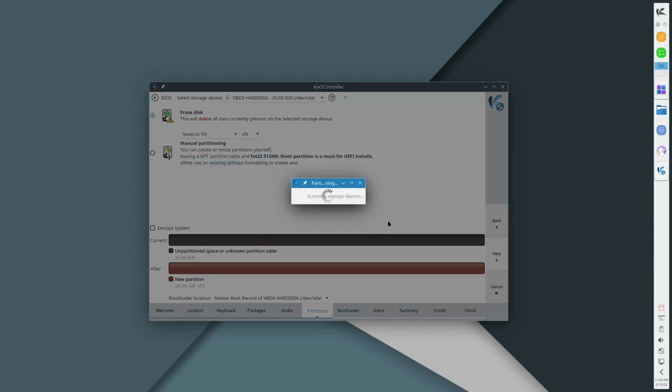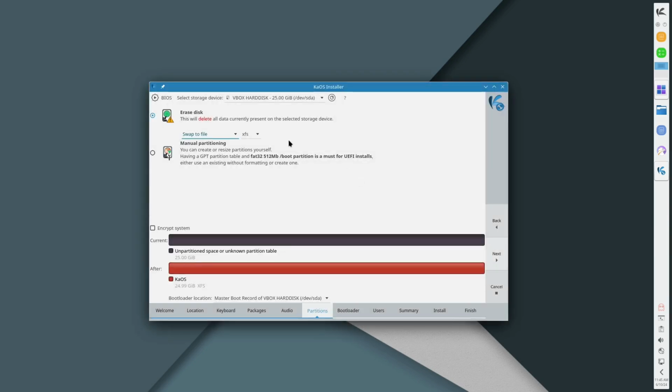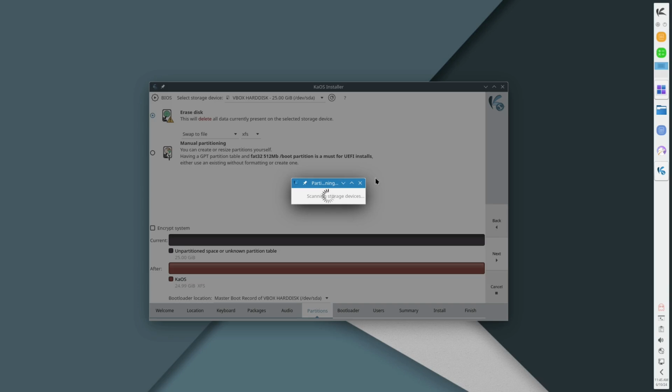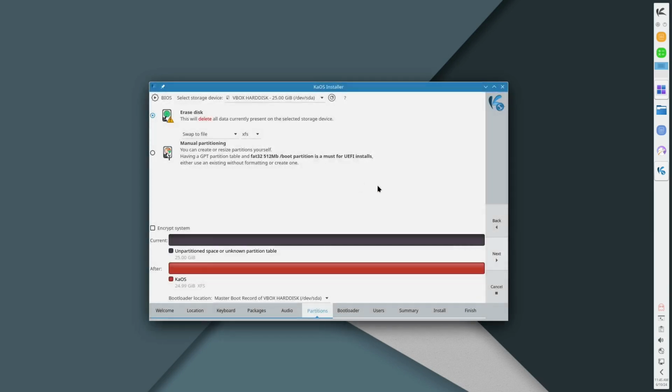I'm going to see how long it takes to actually stop. So I let that spin here for 5 minutes. It's sitting here for like 5 minutes. You'll note my time. And so I don't know if this is an error in the system. I'm not sure what in the world that's doing. We're going to go ahead and move on. Well, first let's go ahead and look at our encryption options. So here you can encrypt the system as well. So you can go ahead and do that. We're not going to bother encrypting. Of course, every single change, it seems to pull that thing up, which never seems to go anywhere.